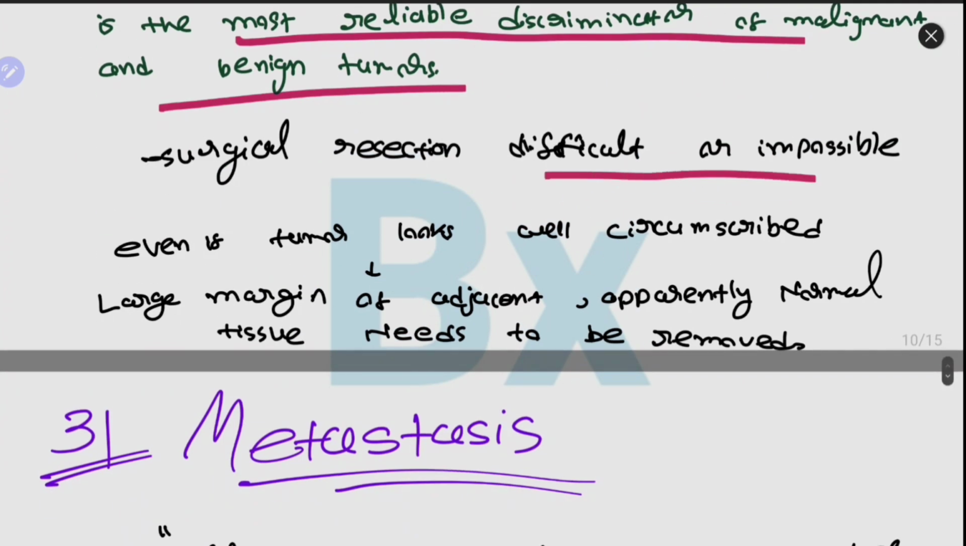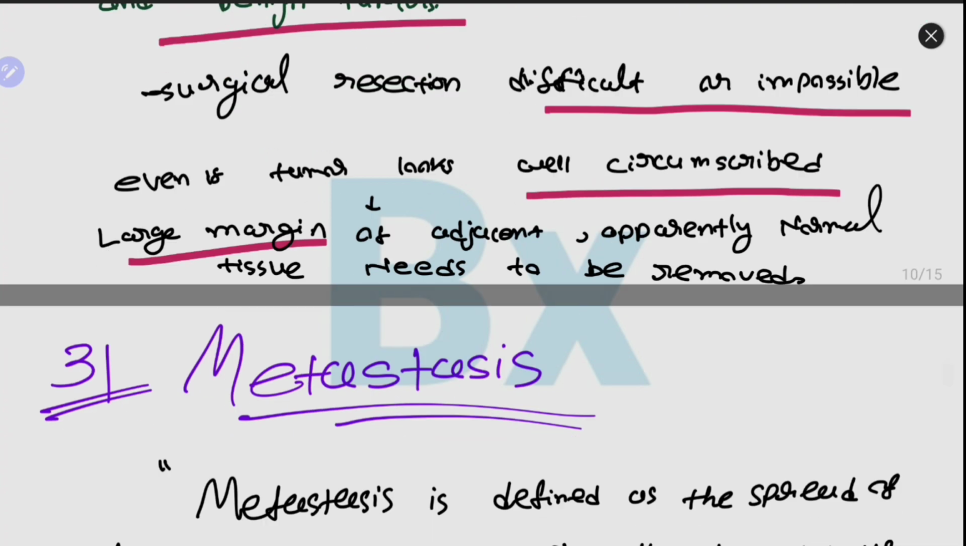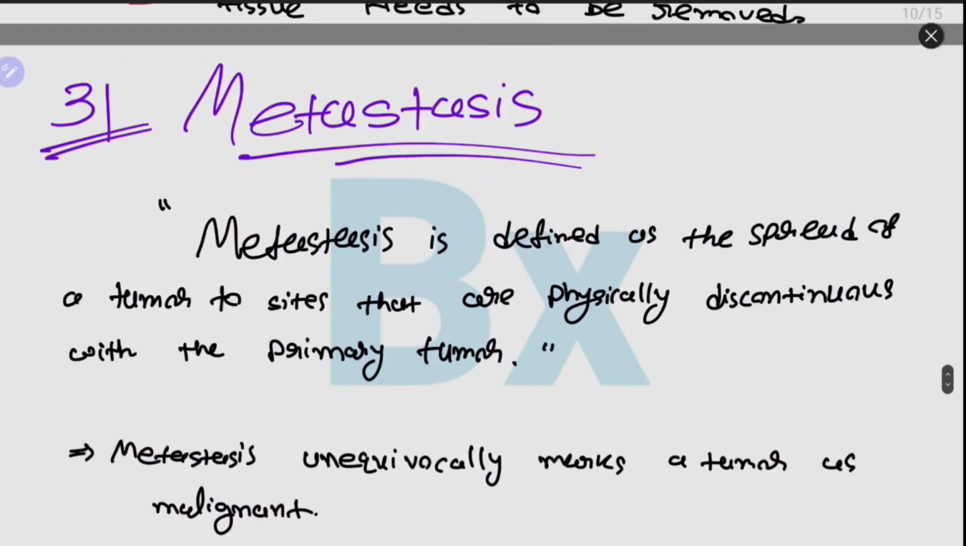Surgical resection is difficult or impossible in malignant tumors. Even in some cases where the tumor looks well circumscribed, a large margin of adjacent, apparently normal tissue needs to be removed because it is possible that the tumor could have invaded that tissue. So the third and last characteristic of tumors we are going to discuss is metastasis.